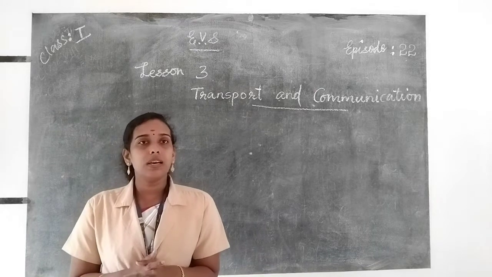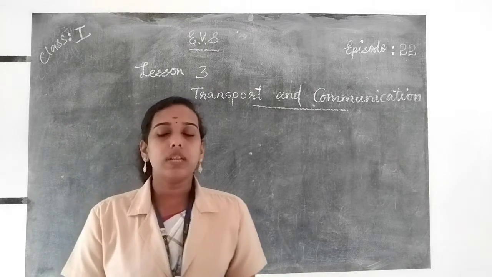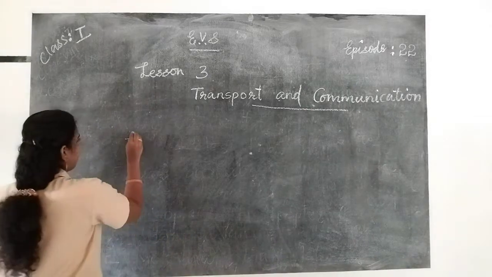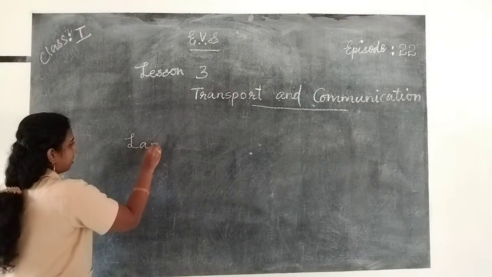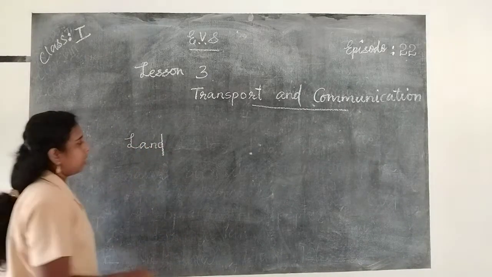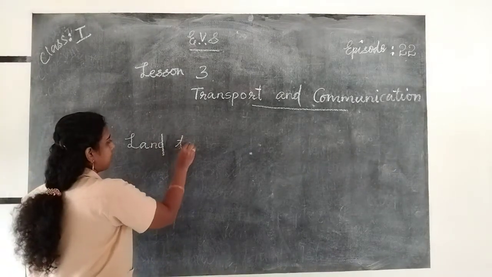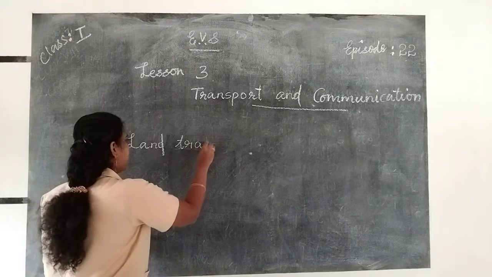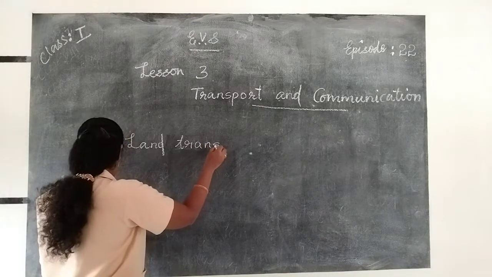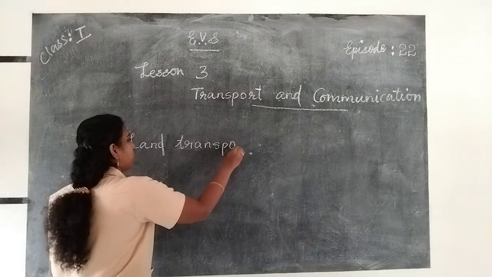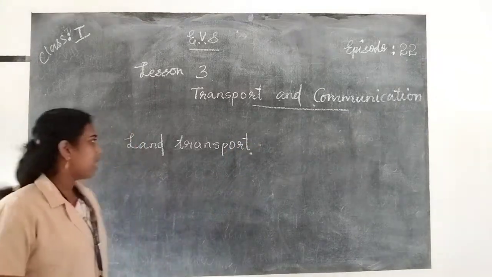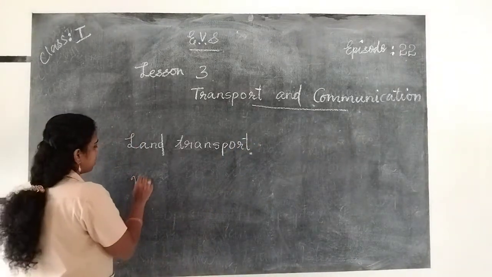The first one, land transport. What is the spelling of land transport? L-A-N-D T-R-A-N-S-P-O-R-T. Land transport. Then water transport.